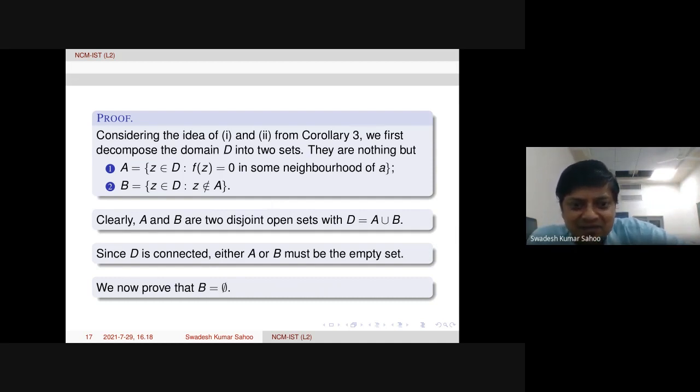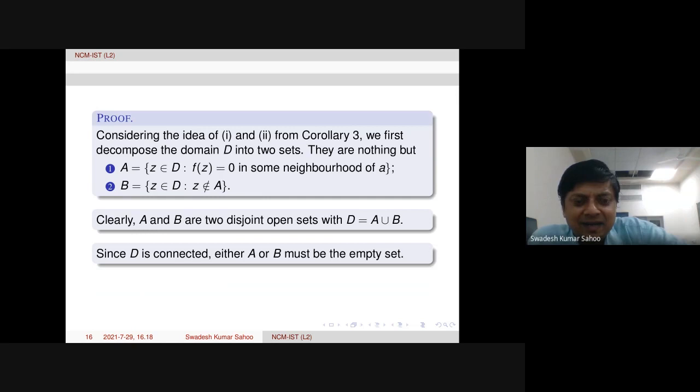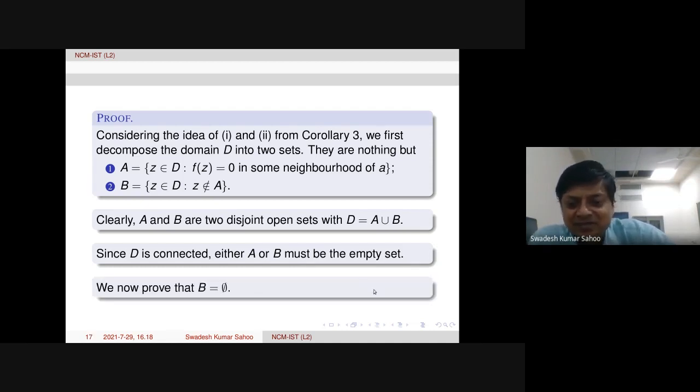That is the idea. When D is connected, if we have this union of disjoint open sets, then one of them must be empty. So in this case, B will be the empty set. So by the definition of connectedness, either A or B must be empty, but we can prove that there exists some element in A, and in that case B has to be empty by the definition of connectedness. That is what we are going to prove: B is empty.